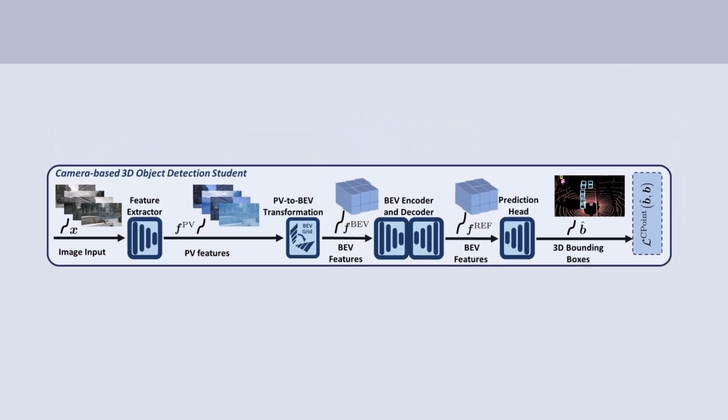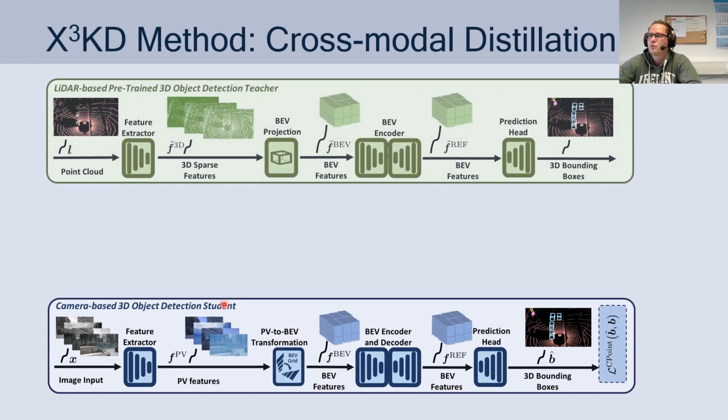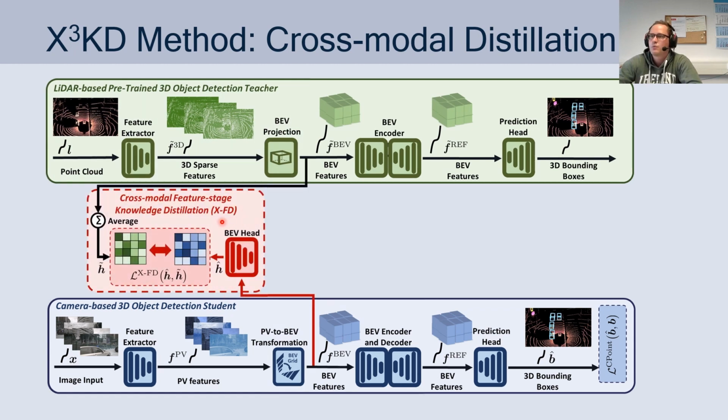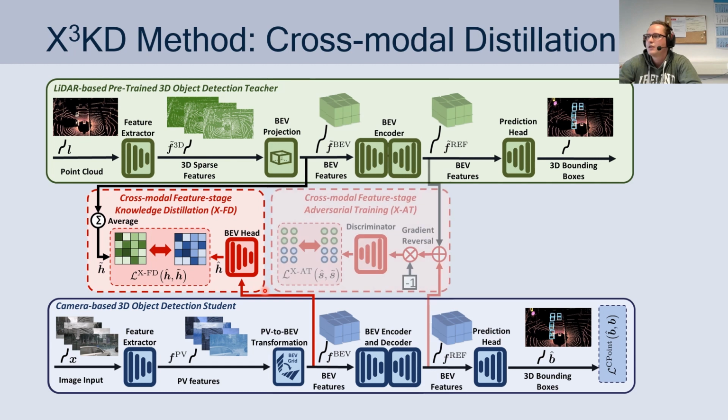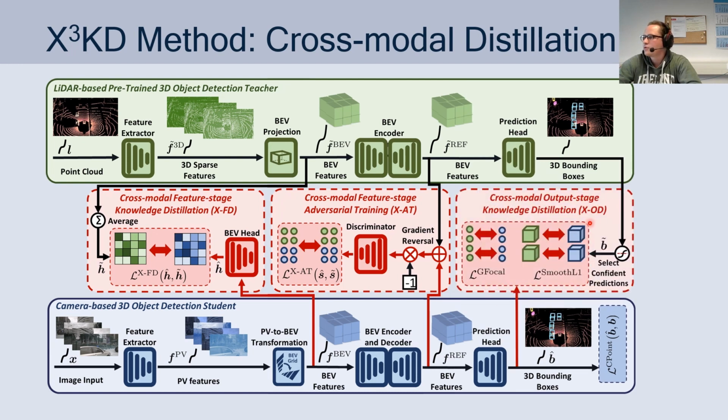So how do we achieve that? We propose three contributions. First, we propose cross-modal feature stage knowledge distillation to encourage the camera-based features to be similar to the LiDAR-based features. We propose cross-modal feature stage adversarial training, which encourages modality invariant features, again enhancing the bird's eye view feature representation of the multi-camera model. And we propose cross-modal output stage knowledge distillation to supervise the camera-based models by pseudo-labels from the LiDAR teacher, which would also enable training on vast amounts of unlabeled data.